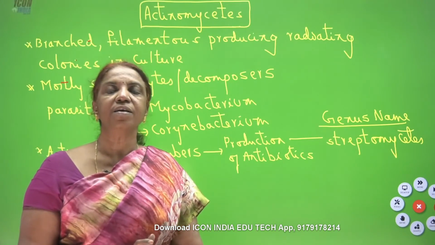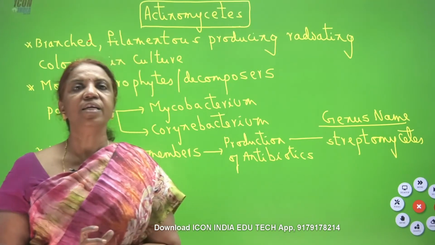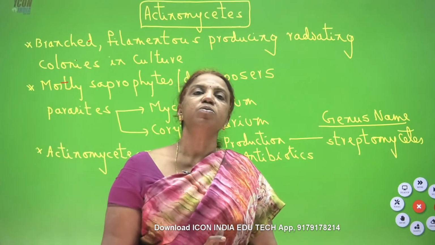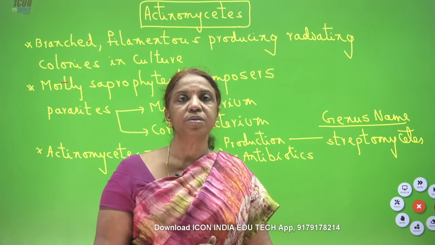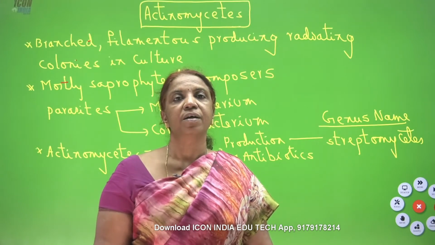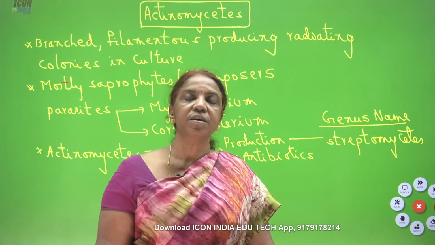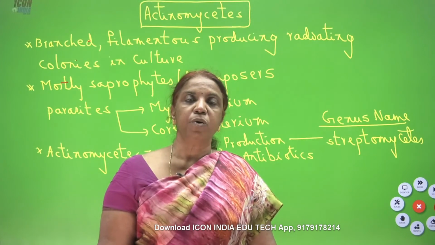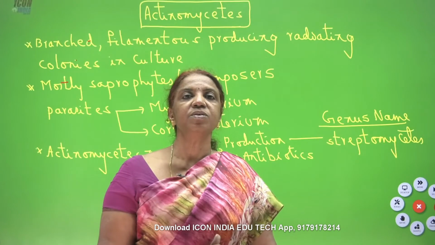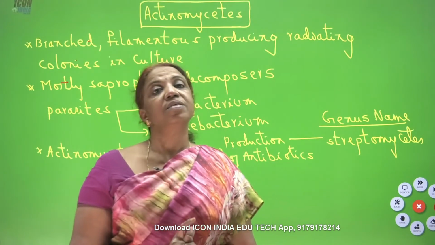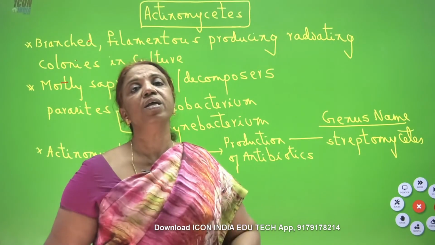The special character is having radiating colonies. Mostly they are saprophytes and decomposers, but some are parasitic. The parasitic forms are called Mycobacterium and Corynebacterium. The special character of actinomycetes is that the cell wall has mycolic acid.